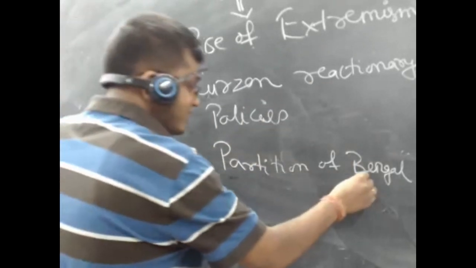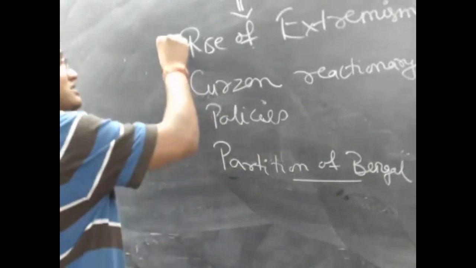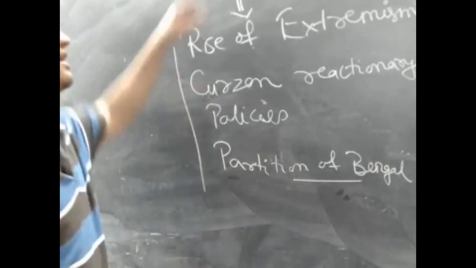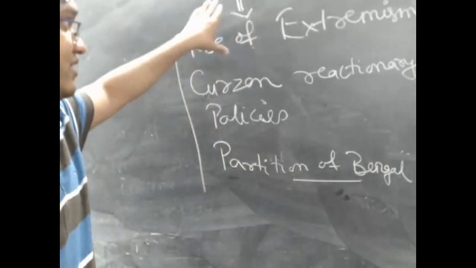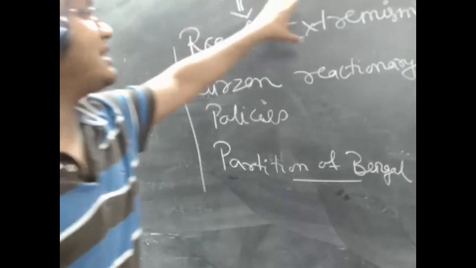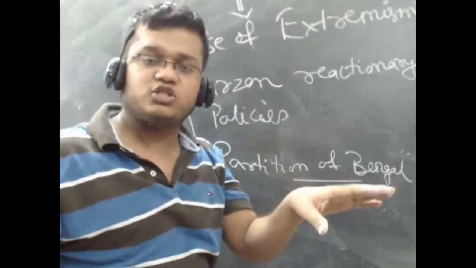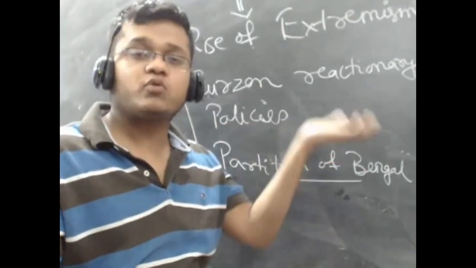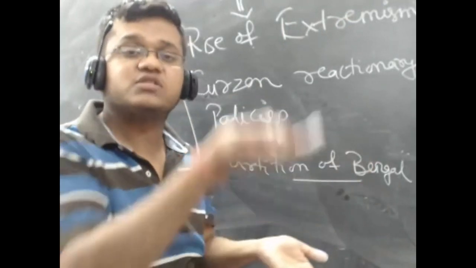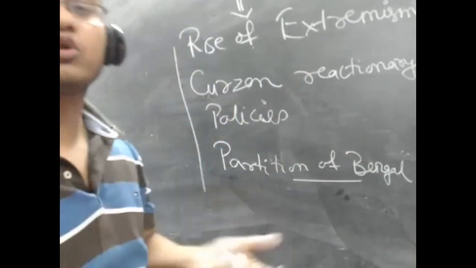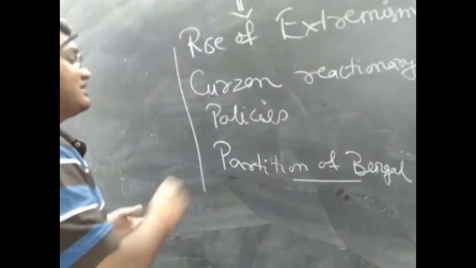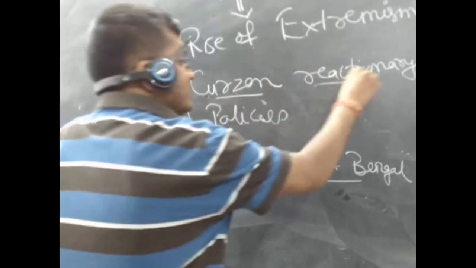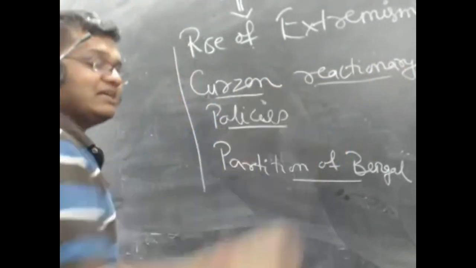So this third thing will have a very significant impact. So these are the 3 things that we need to study in 1905. Now first I will tell you about the rise of extremism. Here I will tell you what is their ideology and I will tell you how they are different from moderates, and then we will see what was the reason because of which this extremism came up or why there was growth of this extremism. Next we will discuss Curzon's reactionary policies, that what reactionary policies he has taken against Indians